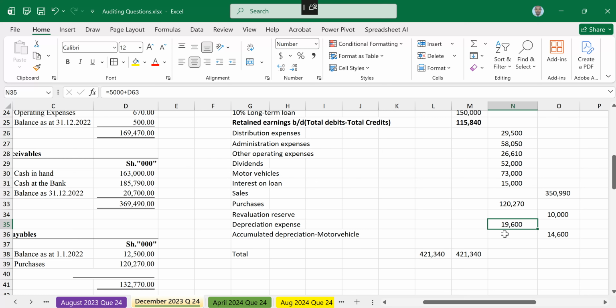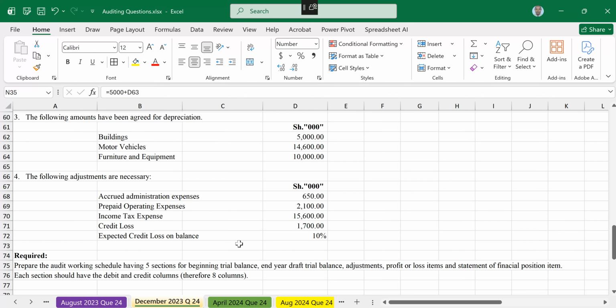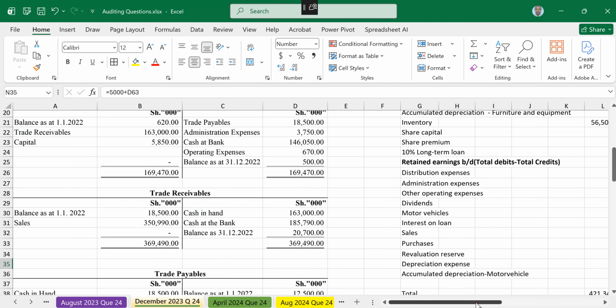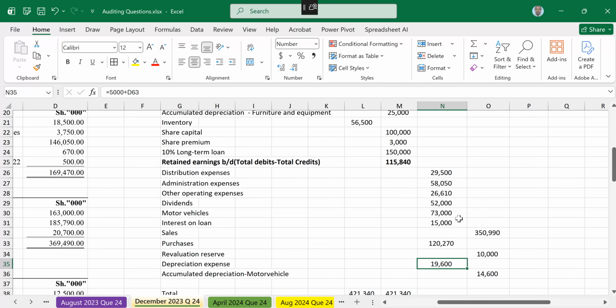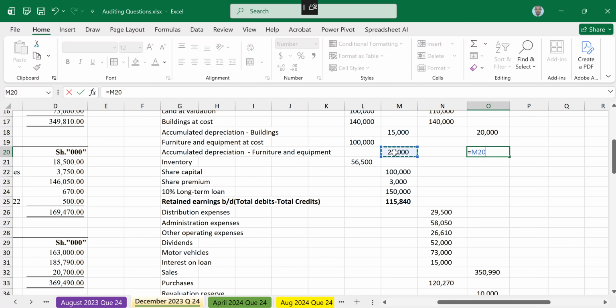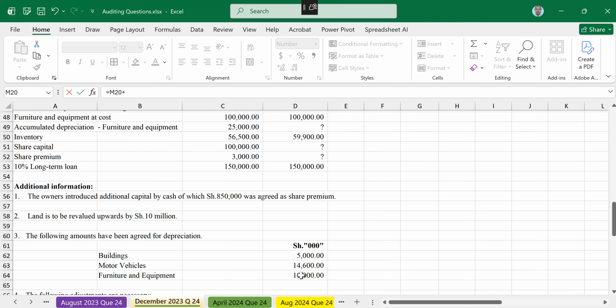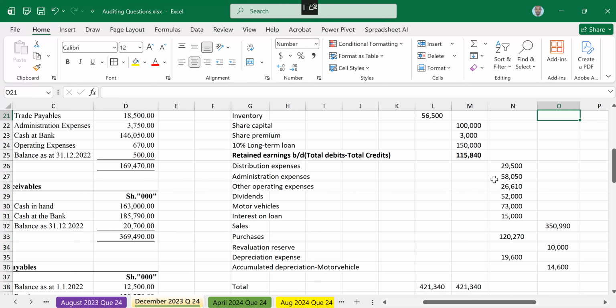Finally, on depreciation, we have depreciation for furniture of 10,000. So 10,000 furniture. Go to accumulated depreciation for furniture, and this will be equal sign 25 plus. If you want, you can pick the 10,000 or you can just add plus 10,000. So we pick this 10,000. So the accumulated depreciation is 35.